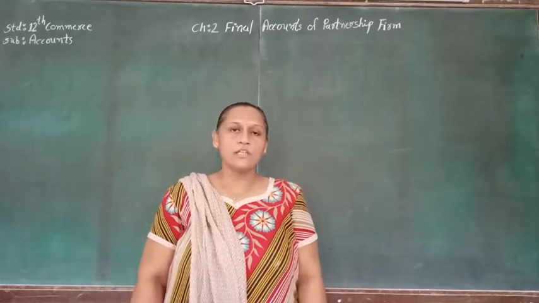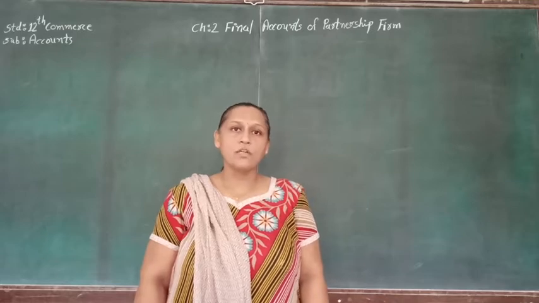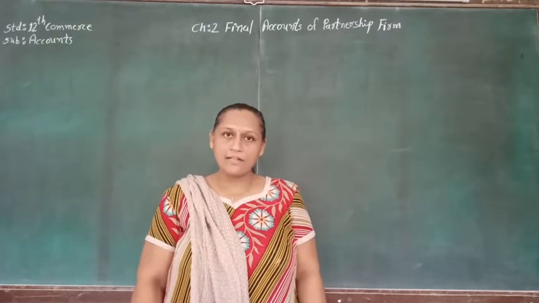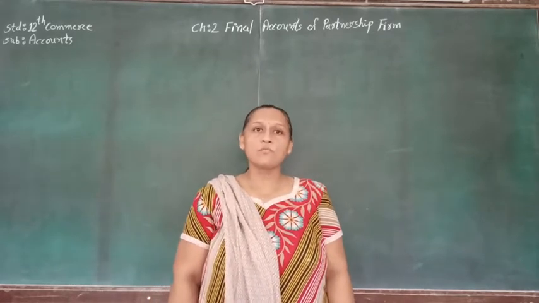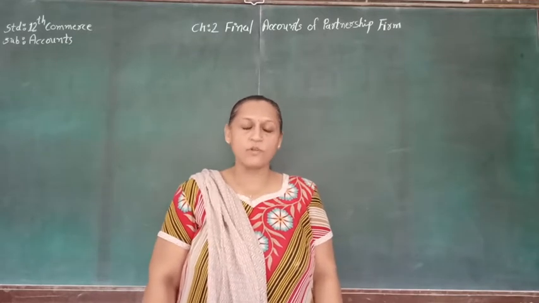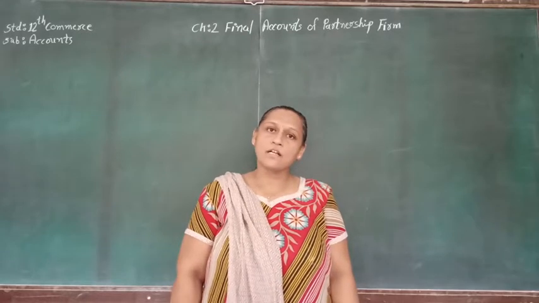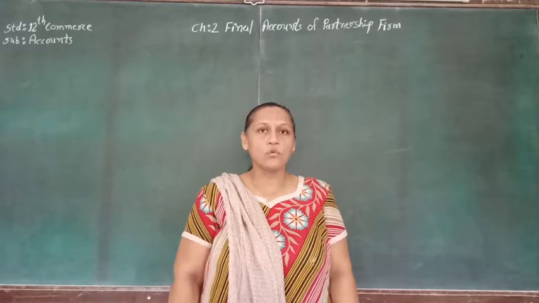Today we are going to see chapter number 2, that is final account of a partnership firm of standard 12 commerce subject account. So this is the 9th part of the chapter number 2, and today we are going to see one more sum where we are going to prepare trading account, profit and loss account, profit and loss appropriation account, partners current account as well as balance sheet. So let's see sum number 4.